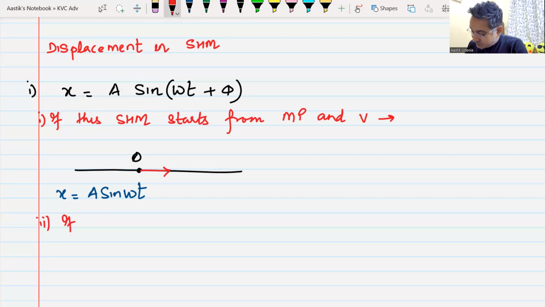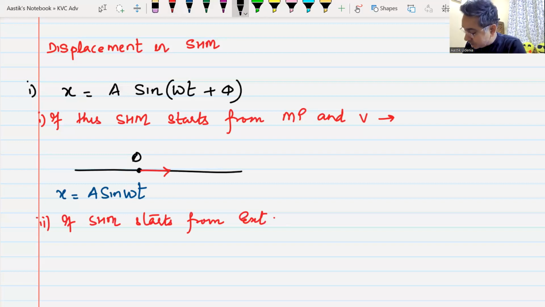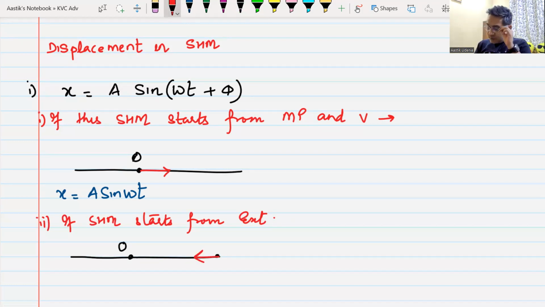Now, if SHM starts from the extreme position, say for example, the SHM starts like this. What will be the equation of SHM? I will just rely on your common sense.